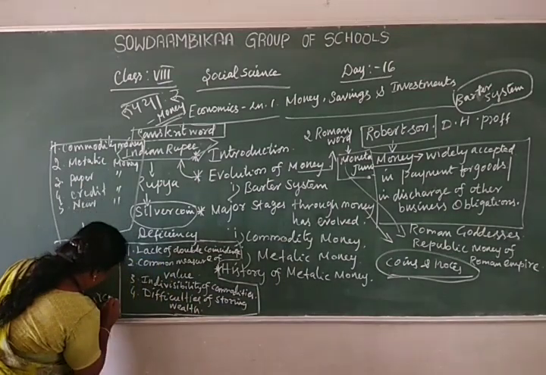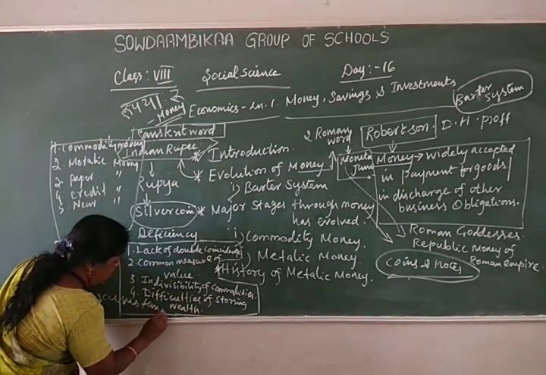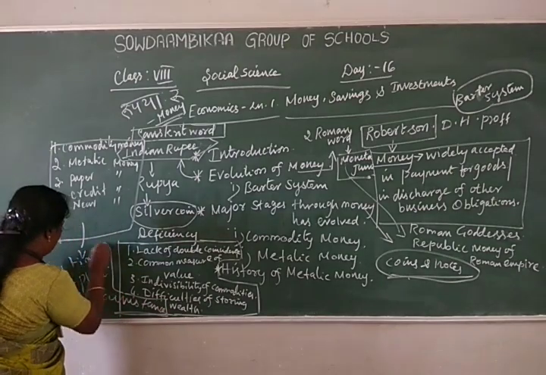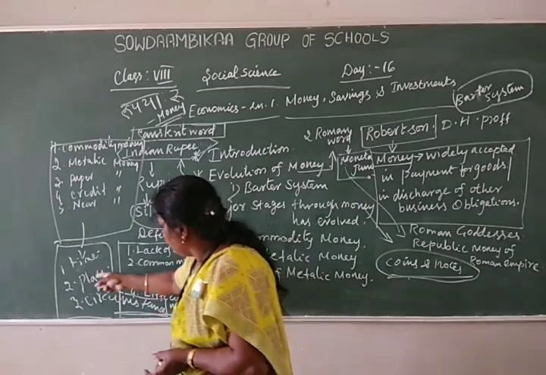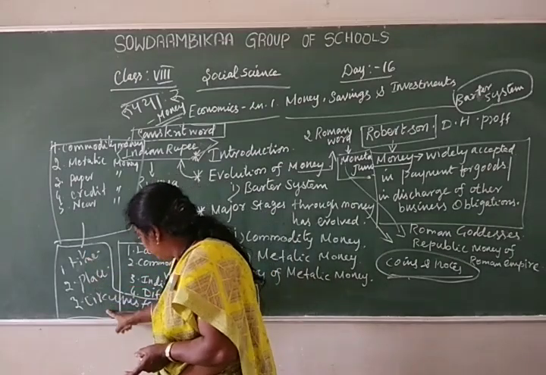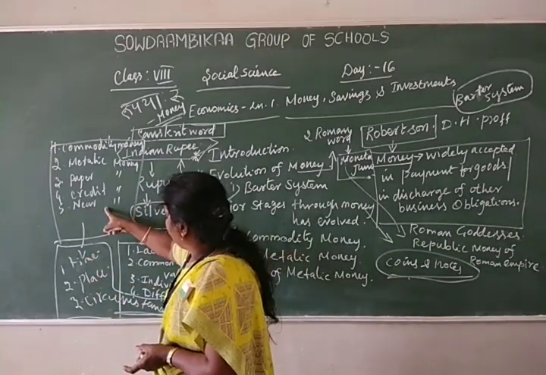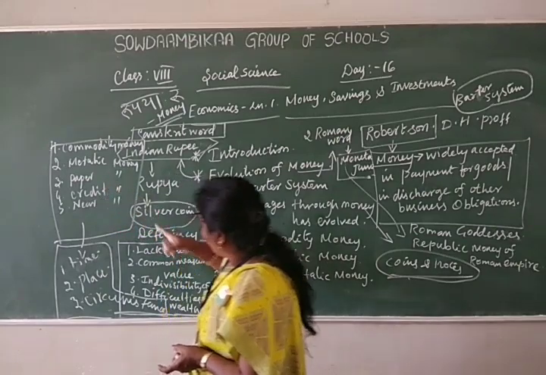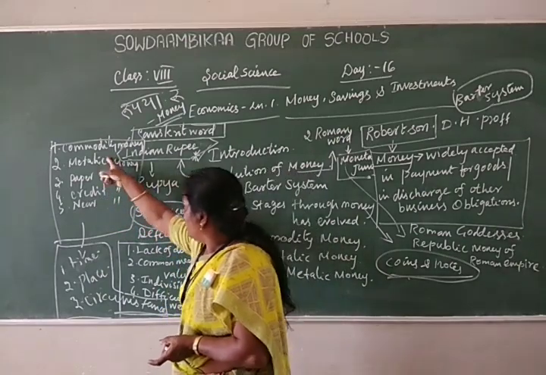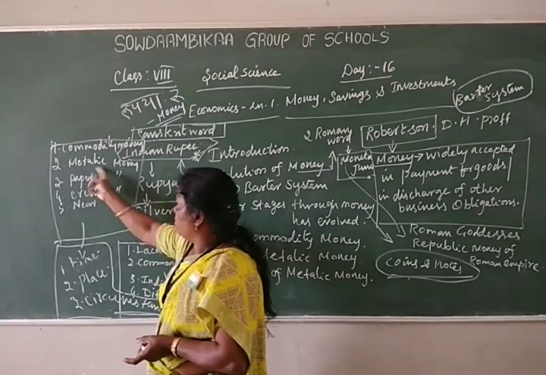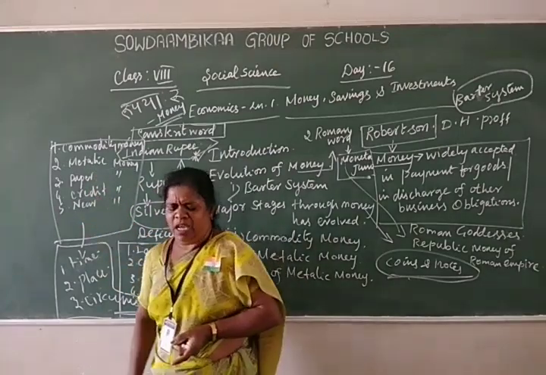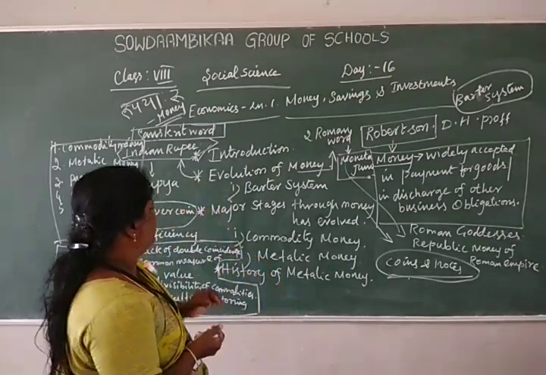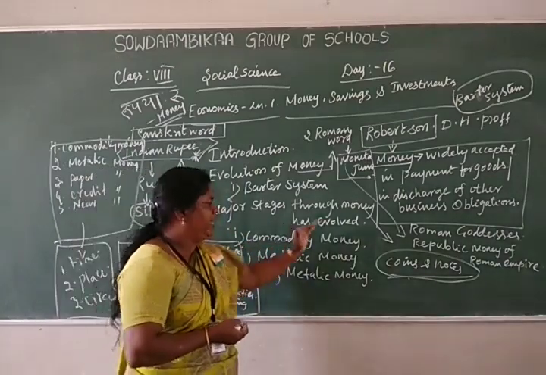These are three important reasons why money differs from time to time: time, place, and circumstances. They used these major stages: commodity money, metallic money, paper money, credit money, near money. Next we are going to discuss the first, commodity money.